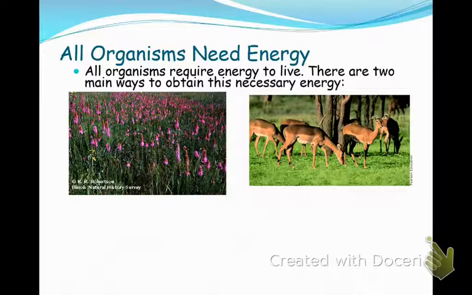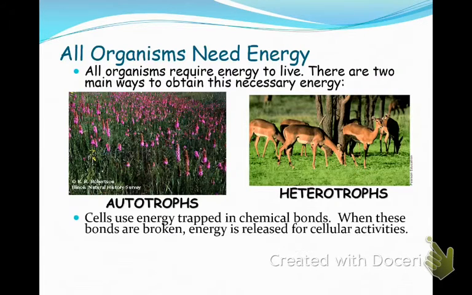And so what do we call our organisms shown there on the left? They're autotrophs. They're self-feeders. And the ones on the right are heterotrophs. They eat other things. So why do plants do photosynthesis? For us?